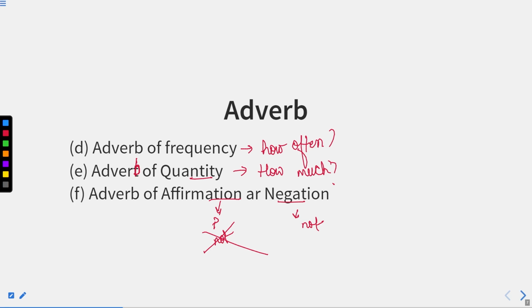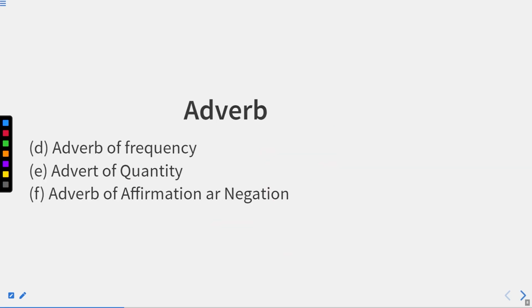So adverb of affirmation can be categorized in all these words, but negation is basically sentences which contain a negative word or not in their sequence. That kind of sentence is known as negation or adverb of negation, and those are the kinds of words used in those sentences. Now let us discuss these kinds in detail.